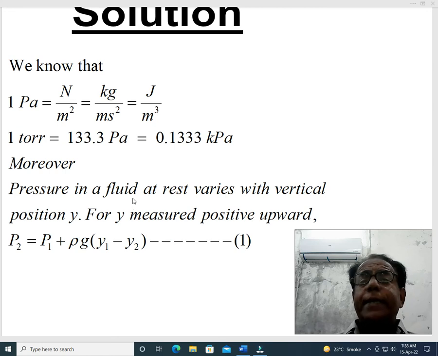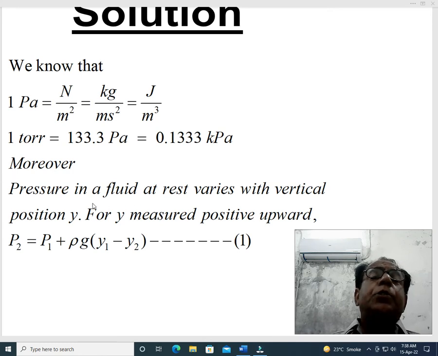Dear students, in this problem we will not have to convert torr into Pascal. We will have to convert Pascal into torr.